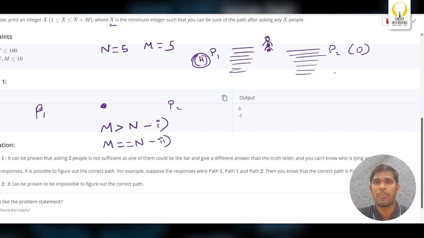Can you able to find out? No, right? If 5 are telling P1 and 5 are telling P2, you don't know which 5 are telling truth and which 5 are telling false. So it is also not possible if the number of liars is equal to the number of truth tellers. So among these two conditions, you cannot find out the happiness path. So I'll print -1. If the number of liars is greater than or equal to the number of truth tellers, you'll print -1. That is not possible to find out the happiness path.